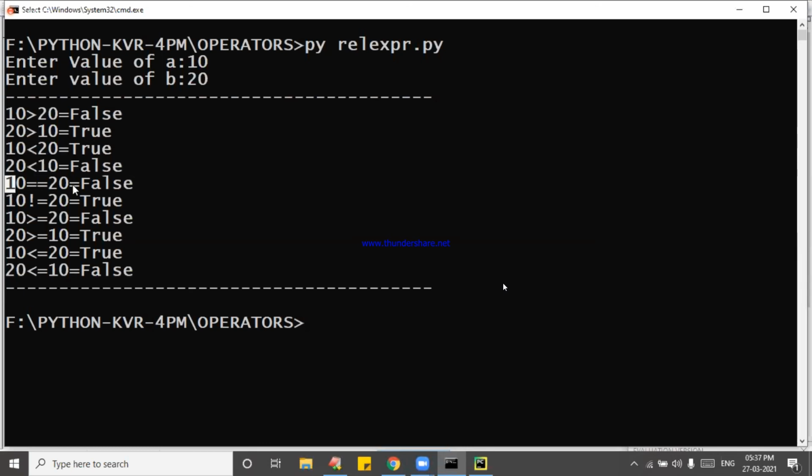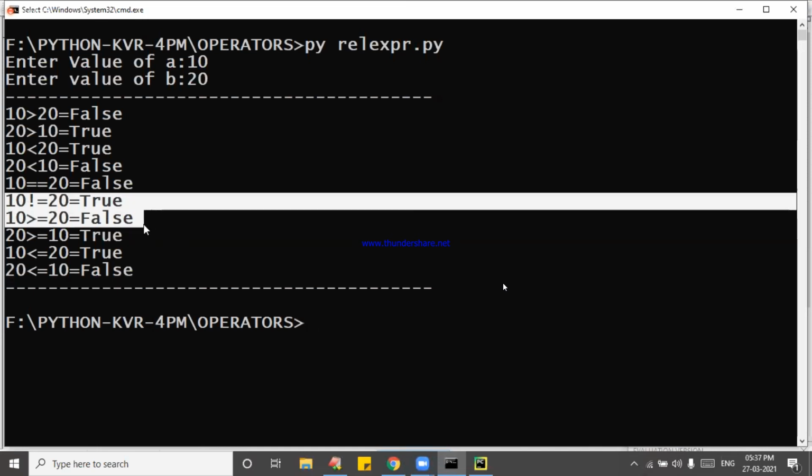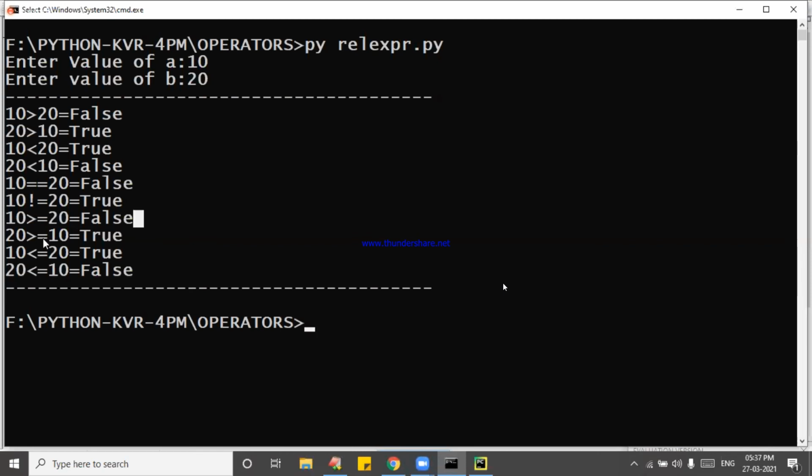10 double equal to 20 false. 20 double equal to 10 also false only. 10 not equal to 20 true. 20 not equal to 10 also true only. 10 greater than or equal to 20 false. 20 greater than or equal to 10 is true. 10 less than or equal to 20 true, and 20 less than or equal to 10 is false.